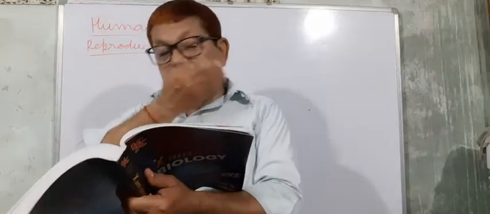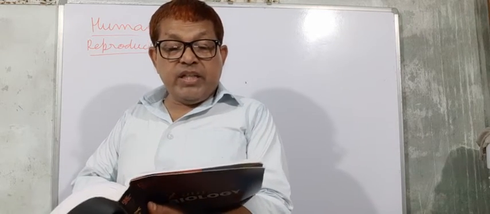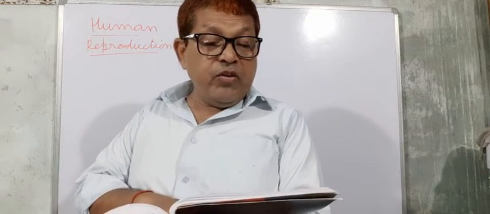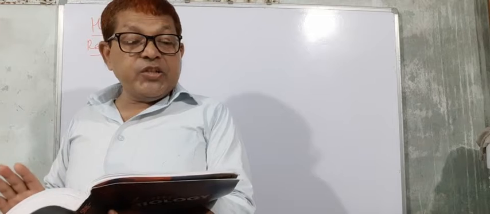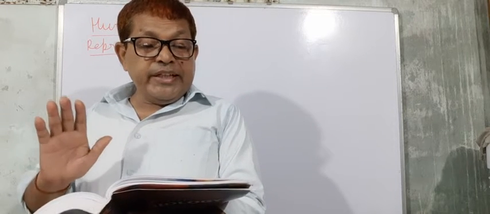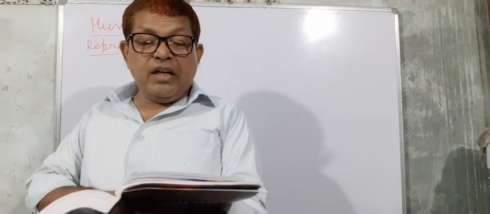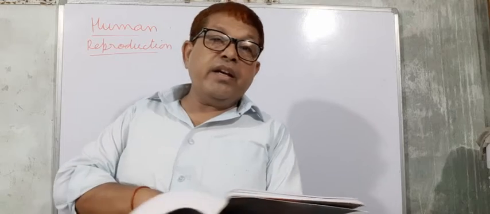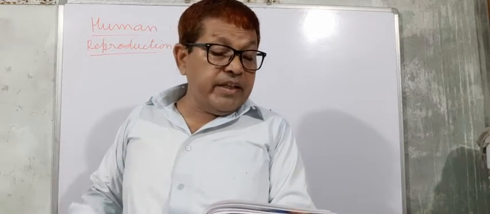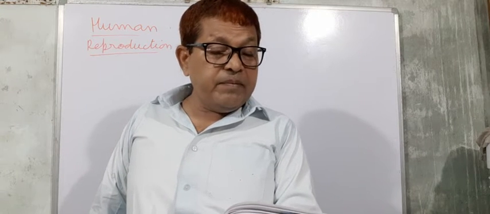Now next, seventh, we have to see: mature Graafian follicle is generally present in the ovary of a healthy human female around. Once again listen to the question. Four options are given. A, 5 to 8 days of the menstrual cycle.